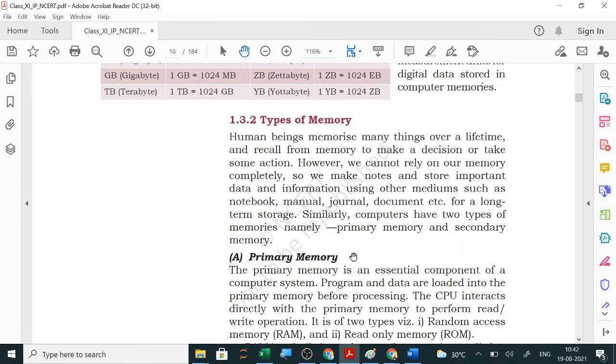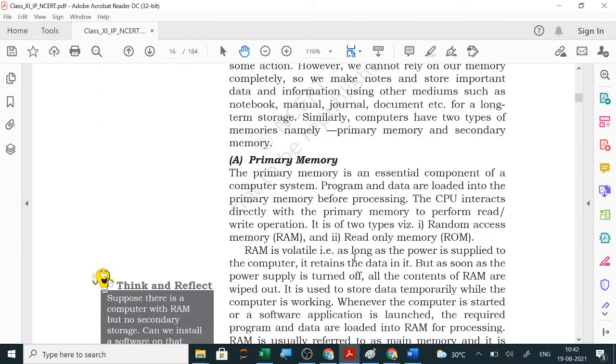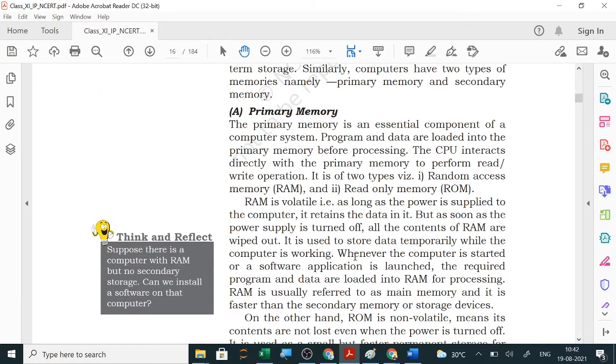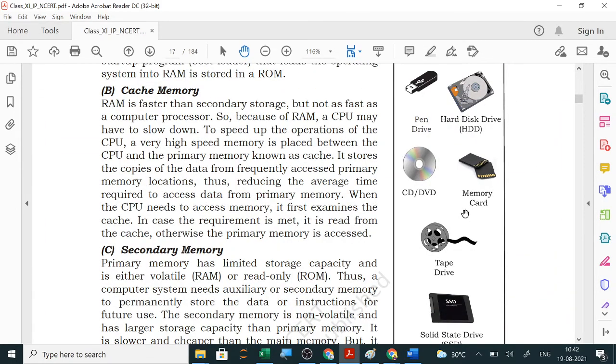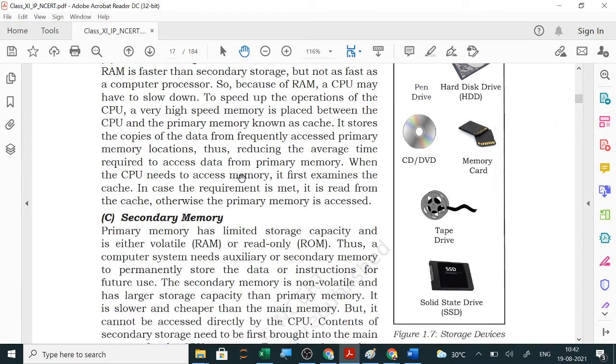Now the different types of memories. Primary memory is the main memory of the computer, without which you cannot use your computer. It is of two types, ROM and RAM. Cache memory is for instant use, like RAM.